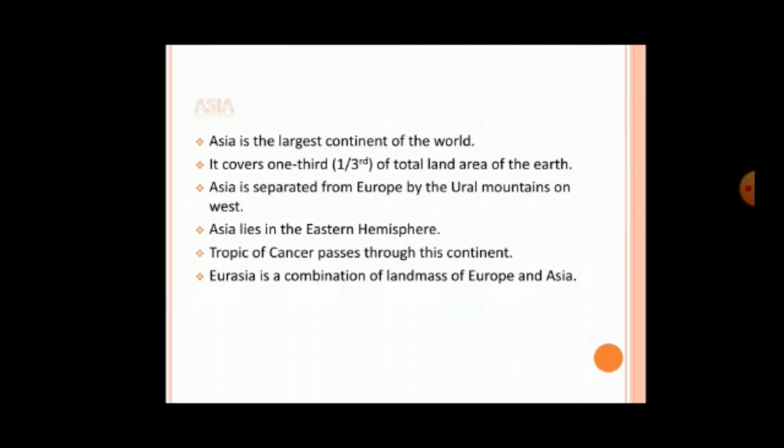Asia. Asia is the largest continent of the world. It covers one-third of the total land area of the earth. Asia is separated from Europe by the Ural Mountains on the west. Asia lies in the eastern hemisphere. The Tropic of Cancer passes through this continent. Eurasia is the combination of the landmass of Europe and Asia.